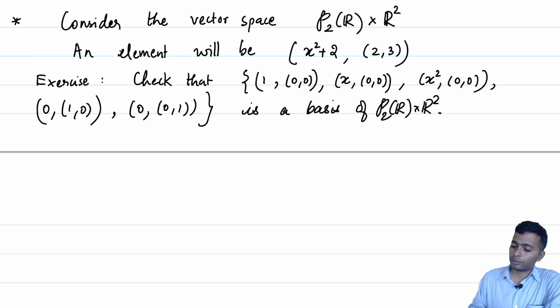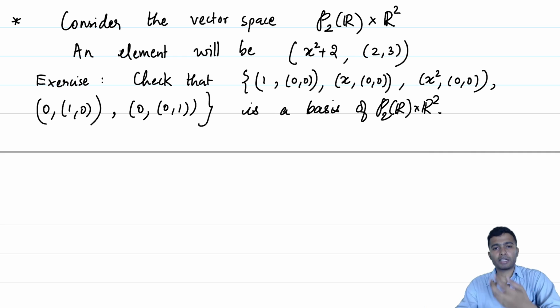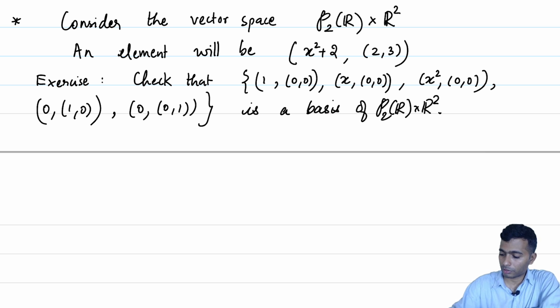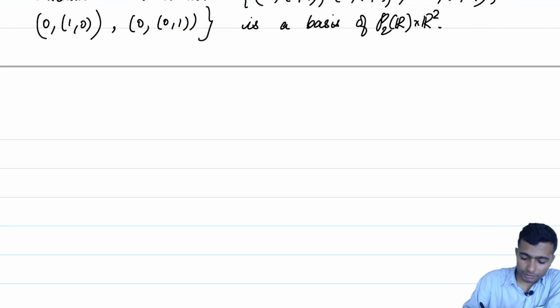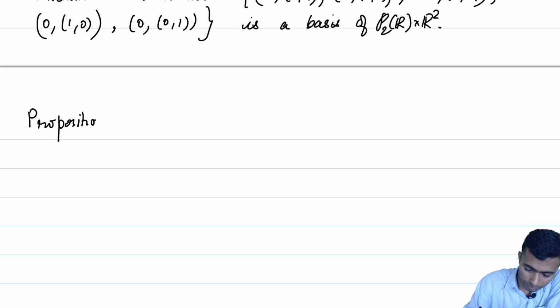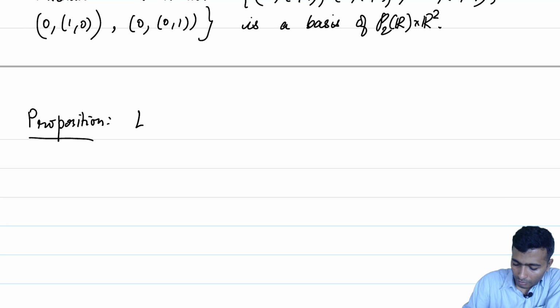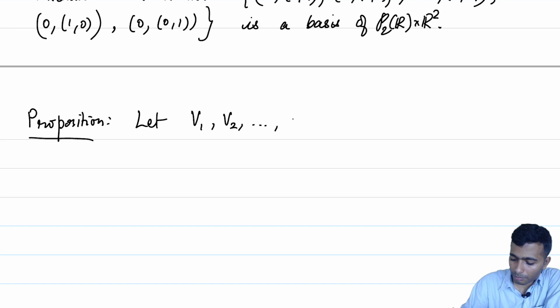Again, if you closely observe, dimension of P2 of R is 3. We have used the basis of P2 of R and the basis of R2 to obtain a new basis. So, that leads us to conjecture the following proposition, namely that if you have V1, V2 up to Vn, so proposition. Let V1, V2 up to Vn be finite dimensional vector spaces.